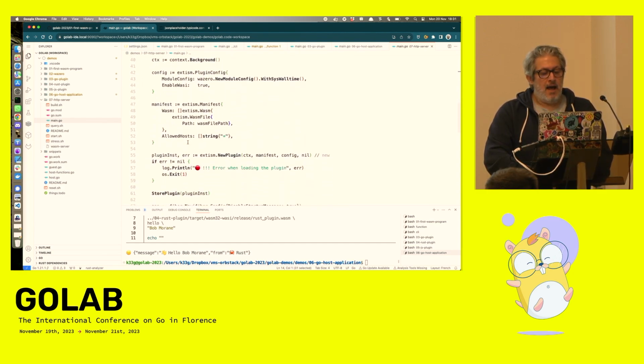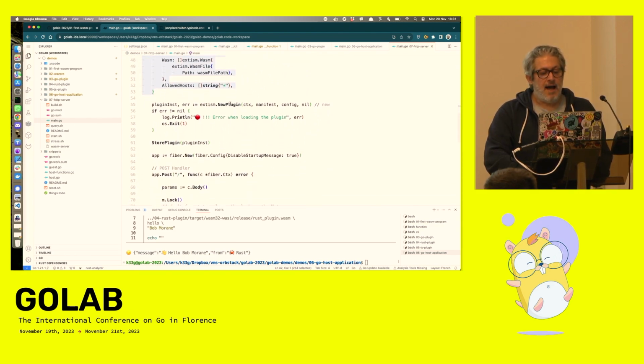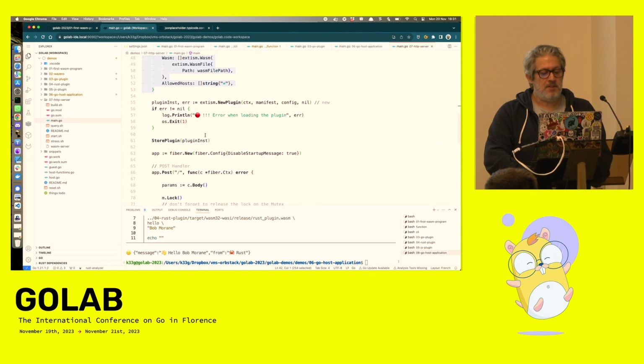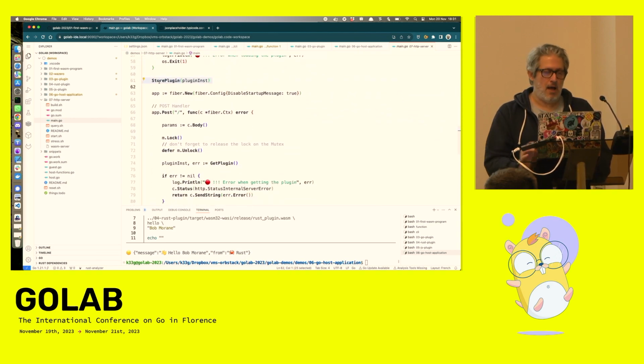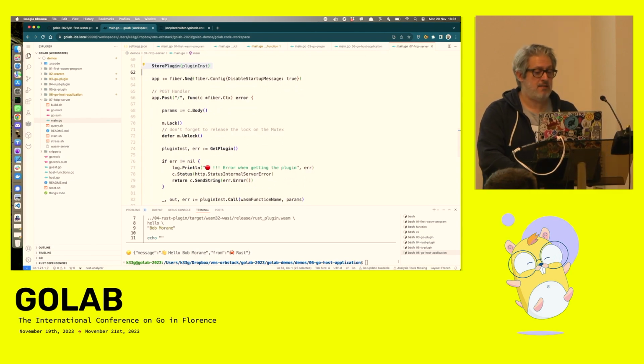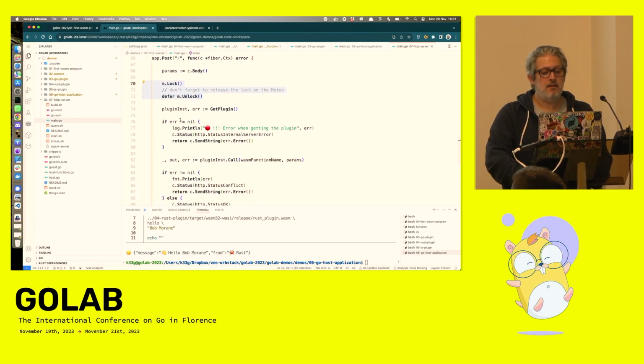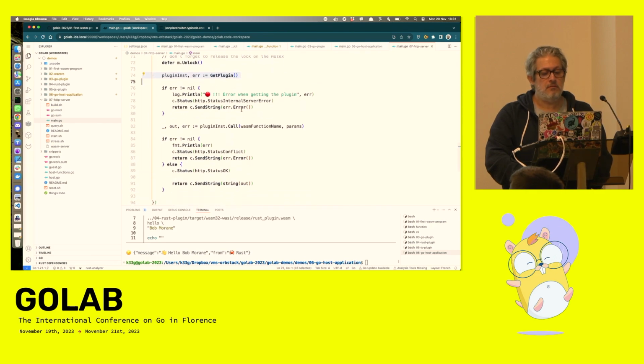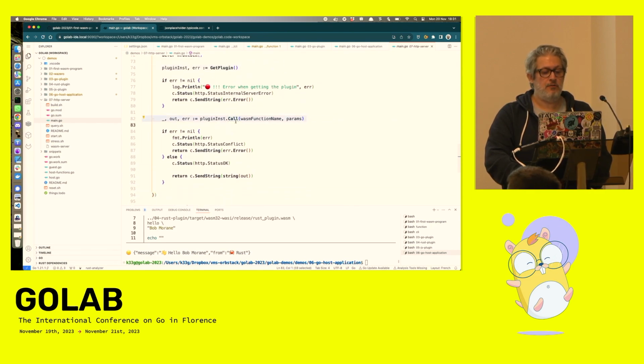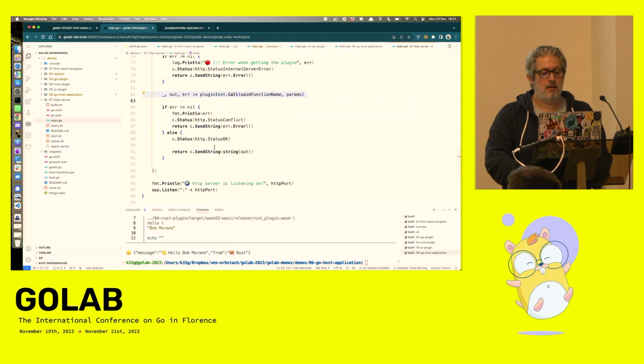I define the config and the manifest. I create the instance of the plugin, I store it in the map, and now I can create the Fiber application. And in my handler, I lock the mutex, I get the plugin, I call the function, and then I return the value, and that's it.